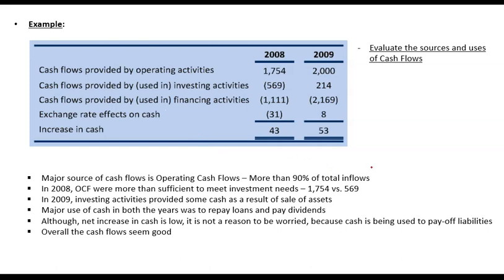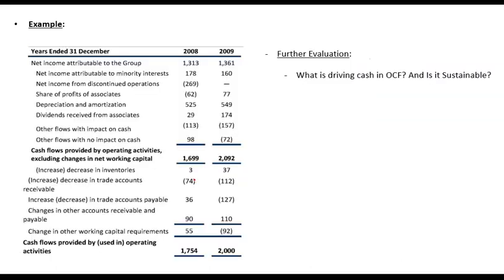So once you have analyzed this broader component, that is operating cash flow or cash flow from investment and cash flow from financing, then you go on to finding out where cash is actually coming from within operating, within investing, and within financing activities. Now if you look at the operating cash flows, these are all the components that are impacting the operating cash flow. So the first question to answer is: what is actually driving operating cash flow, and is it sustainable or not?